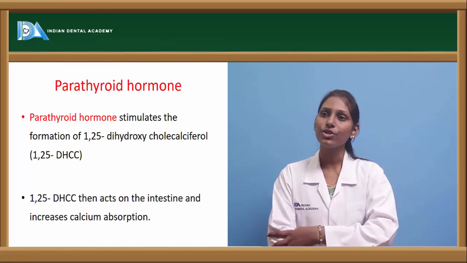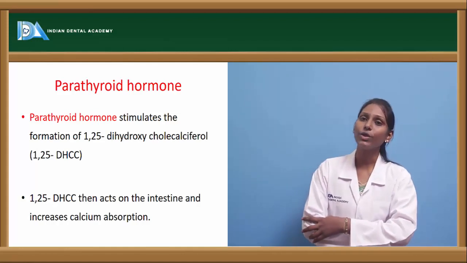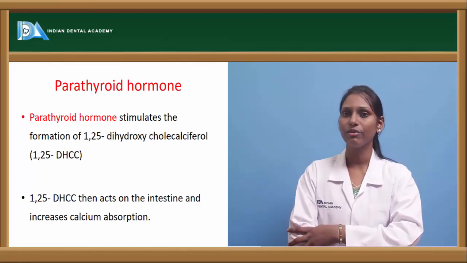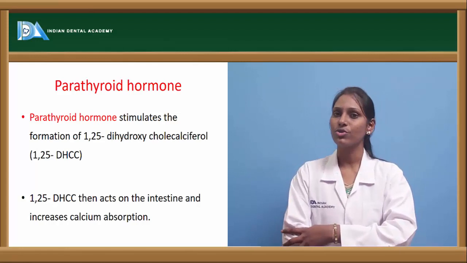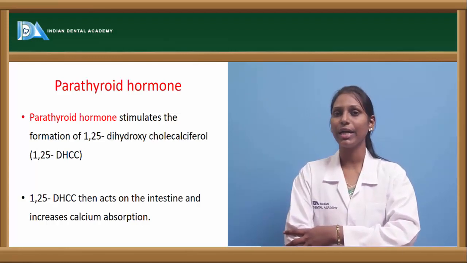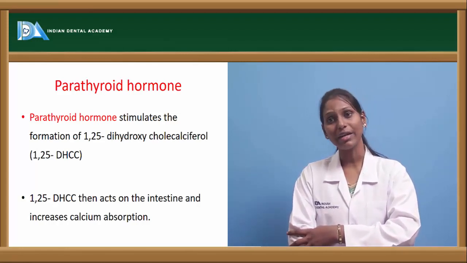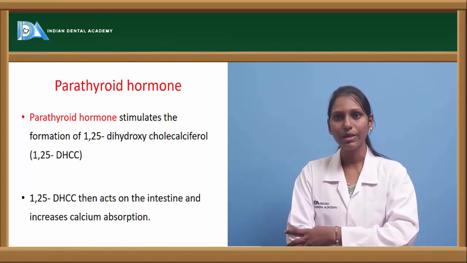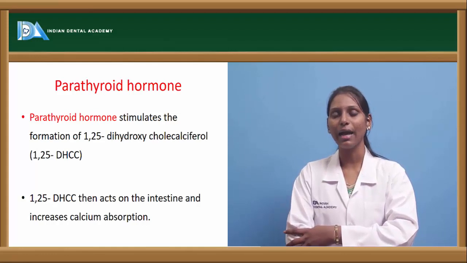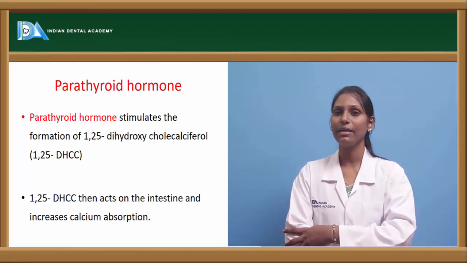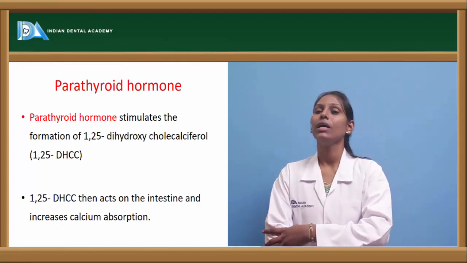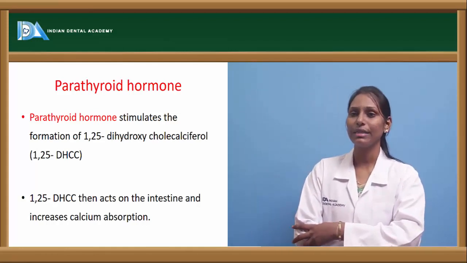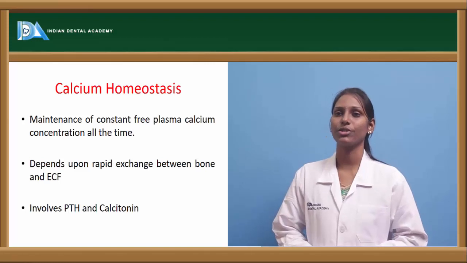Parathyroid hormone usually stimulates the formation of 1,25-dihydroxycholecalciferol, which is nothing but vitamin D, the active form of vitamin D. So for vitamin D, parathyroid hormone is very much essential. In turn, vitamin D is also essential for calcium absorption. That is, parathyroid hormone is thus both directly and indirectly affecting the regulation of calcium. Coming to 1,25-dihydroxycholecalciferol, it acts on the intestine and increases calcium absorption.